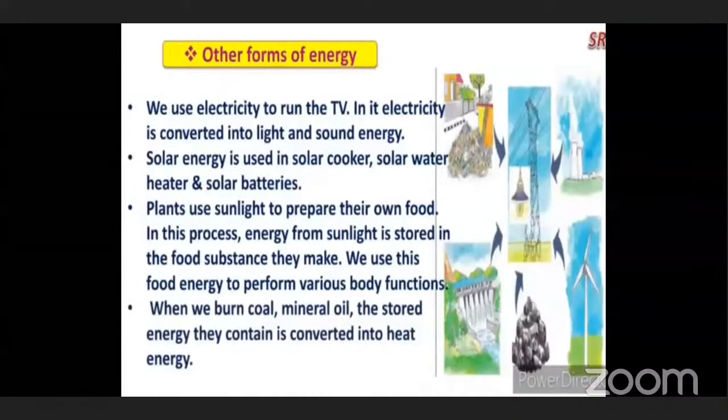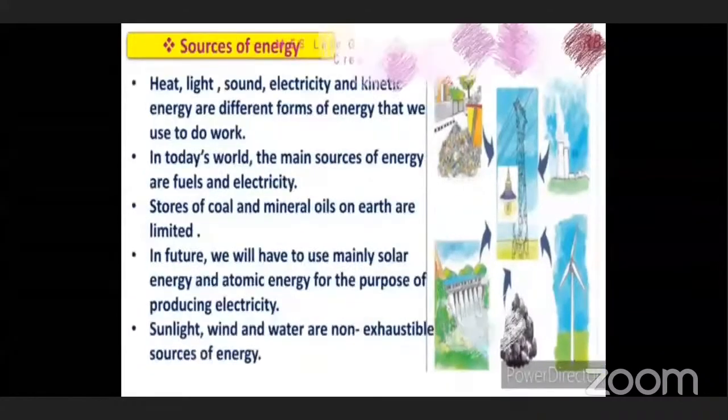When we burn coal and mineral oil, the stored energy they contain is converted into heat energy. Now we are using these fuels, coal, mineral oil, etc. And when we burn them, what happens? They are converted into heat energy, and we are able to do our work.